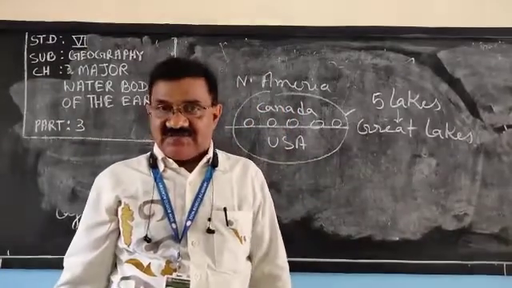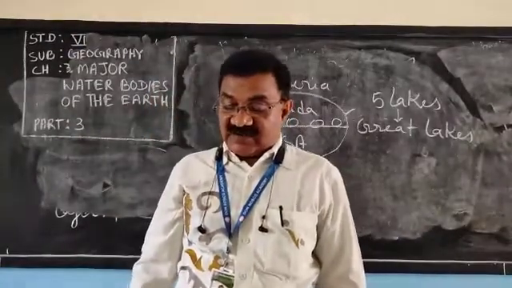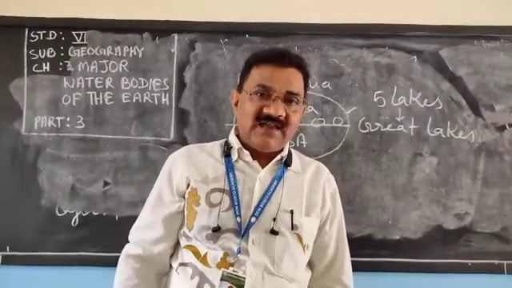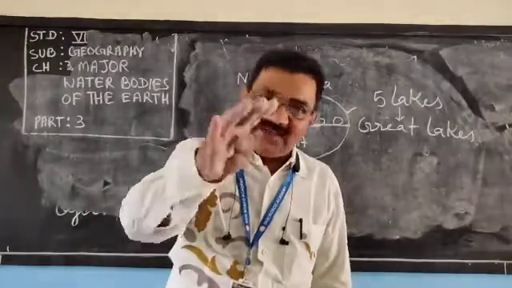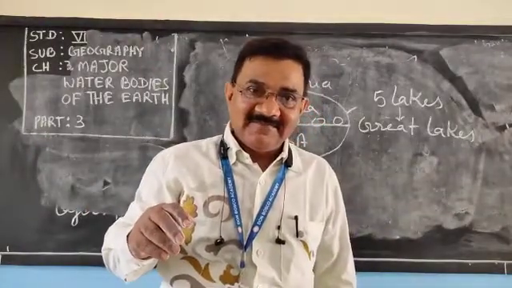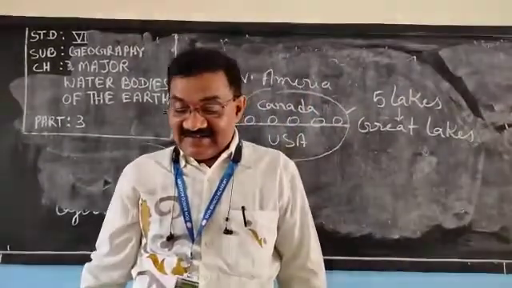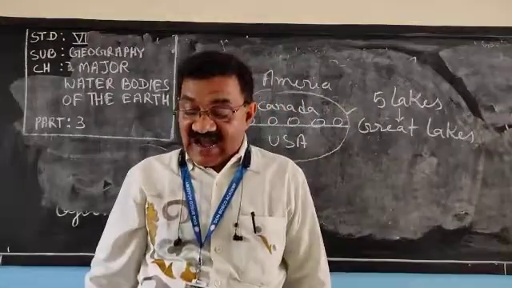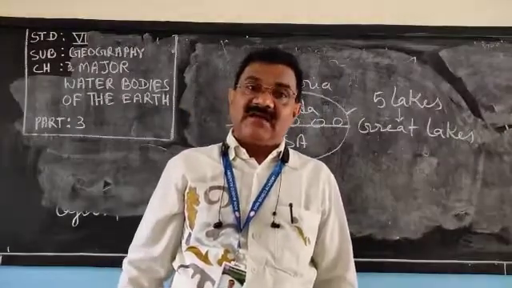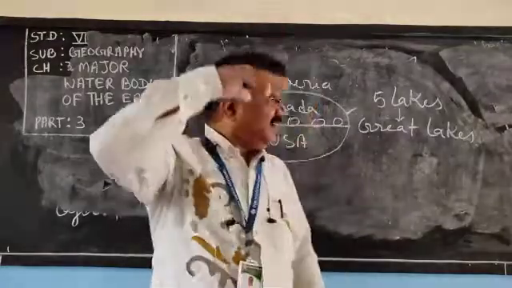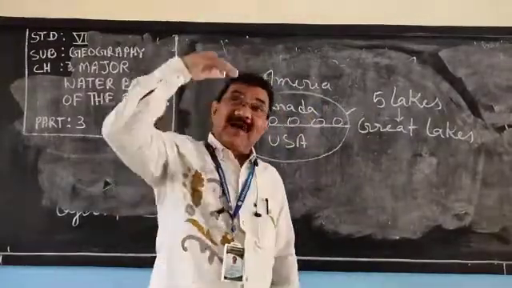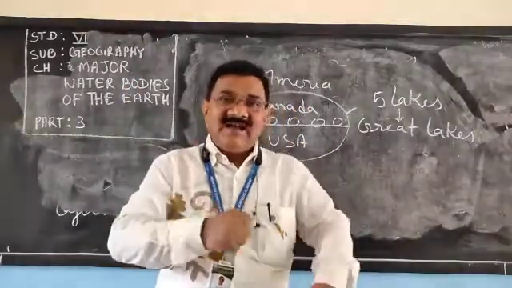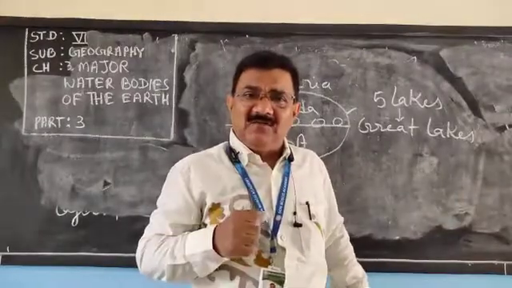Onega, European part of Russia, large freshwater lake. Titicaca. One lake is there. The name of the lake is Titicaca. Titicaca is on the Peru-Bolivia border, and it is the highest navigable lake. Highest navigable means height is more. At the maximum height this lake is there, and navigable is where navigation, boating is possible.